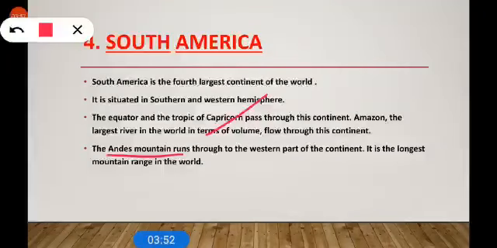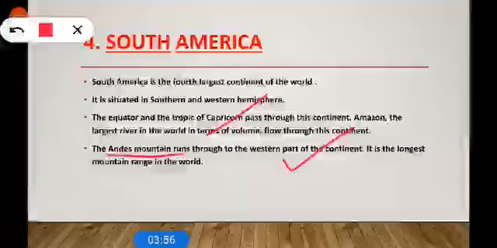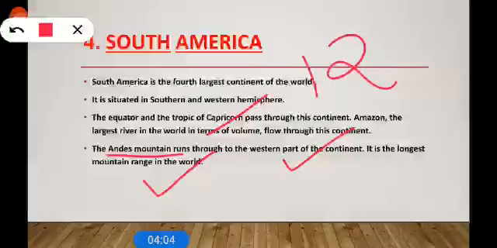The Andes mountain runs through the western part of the continent. It is the longest mountain range in the world and it includes 12 countries in it. Clear? Like Argentina, Colombia, Chile, Peru, Brazil and so on.